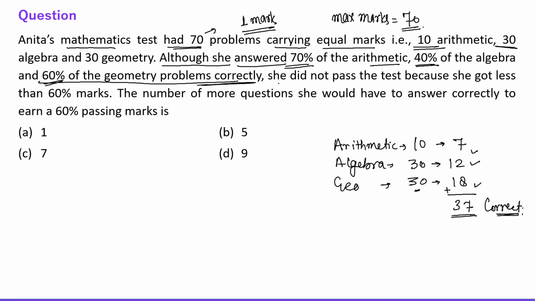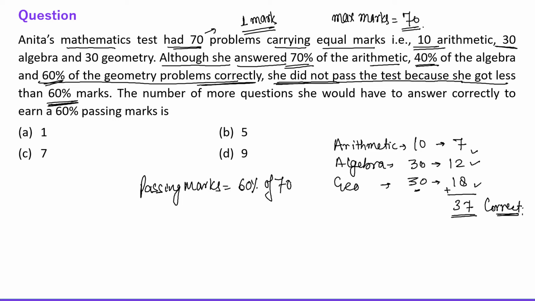Okay. She did not pass. Now come to the question. She did not pass the test because she got less than 60% marks. Okay, fine. So passing marks is 60%, right? 60% of what? 60% of 70.